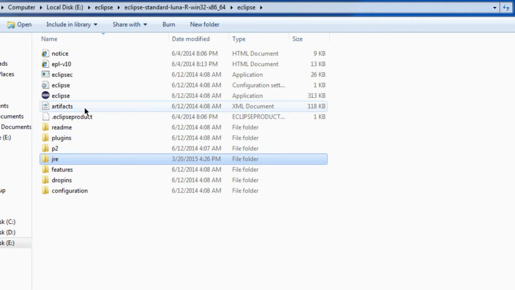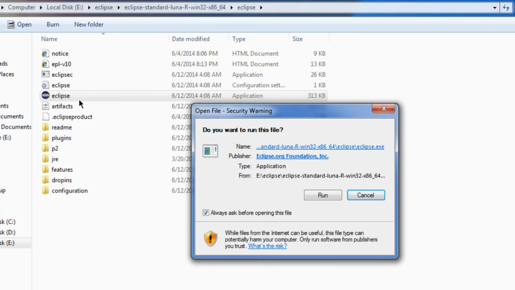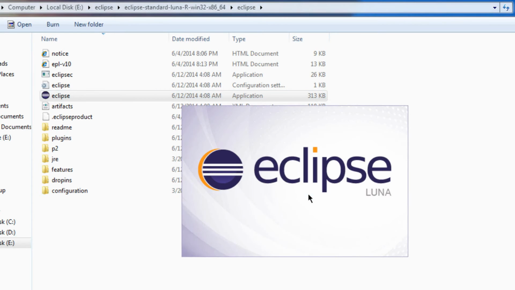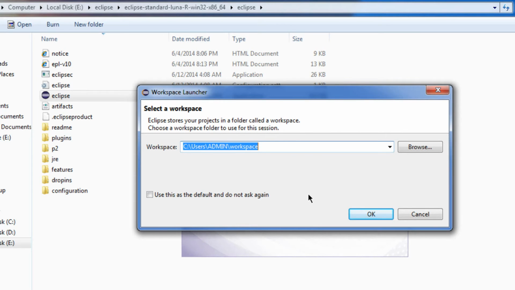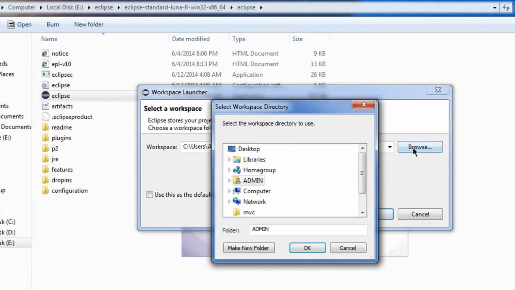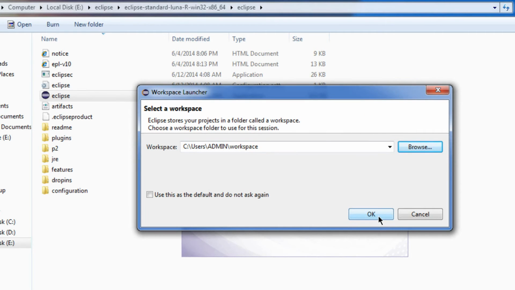Now click on Eclipse application file. Again click on run. Browse a workspace folder of your choice or select the default workspace given by Eclipse. Now click on the OK button.